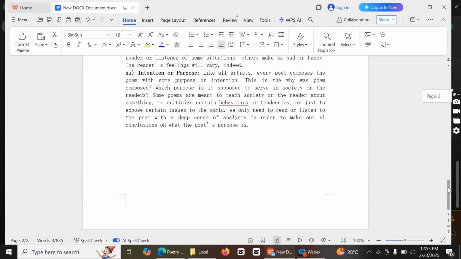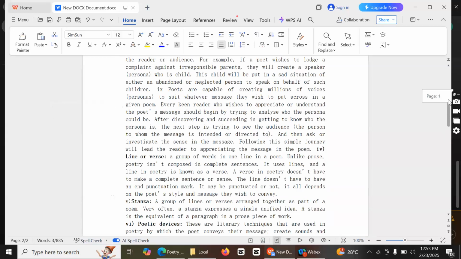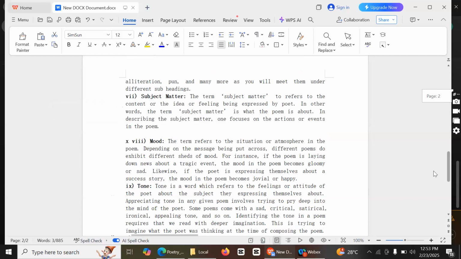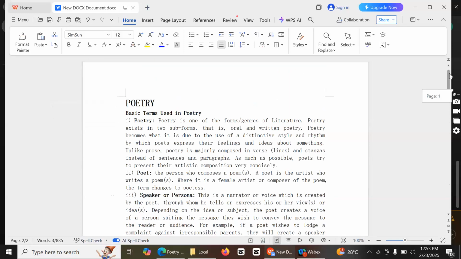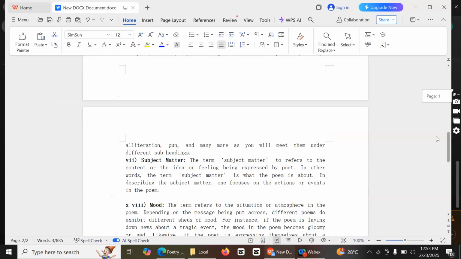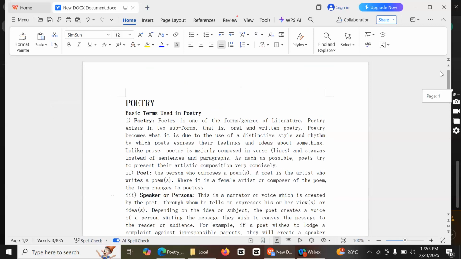Okay, these were the basic terms used in poetry, and I was introducing poetry to you. Please, dear student, bear with me and learn these basic terms by heart, because they will be the basic knowledge.